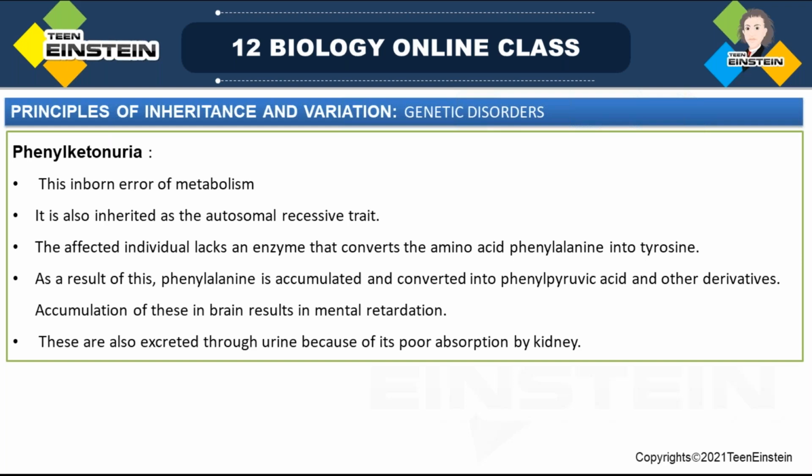Okay, and that will convert into phenyl pyruvic acid and derivatives of that phenyl pyruvic acid. So it will accumulate.